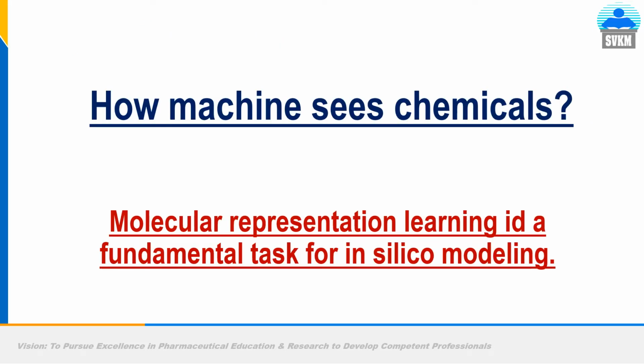So with this brief introduction, now we will talk about how the machine sees the chemical, because we want to use AI for drug discovery through machine learning or deep learning. One of the most important tasks in AI driven drug discovery is how you are representing your input.